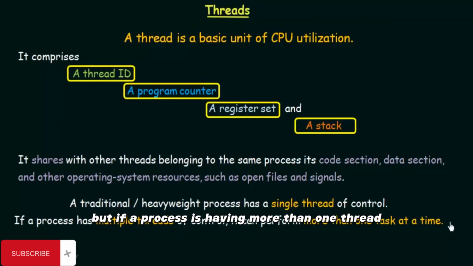But if a process has more than one thread, then each thread can be assigned a different task. Hence that process can perform more than one task at a time, because it has multiple threads, and multiple threads will be performing multiple actions. So there we see how threads become useful, and how using threads makes the system much more efficient.